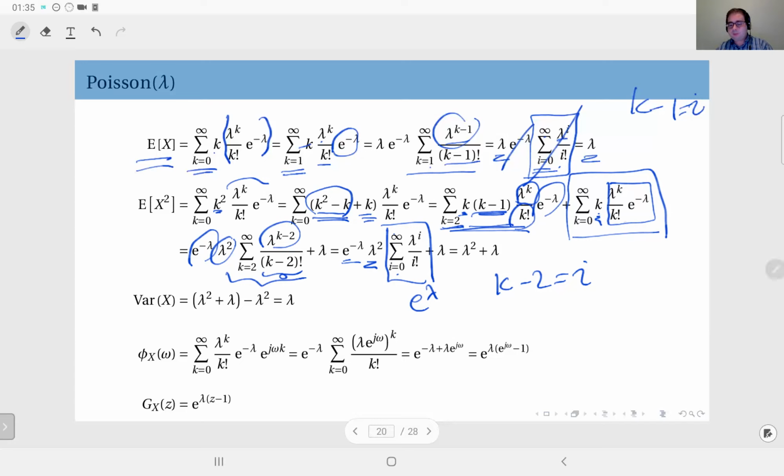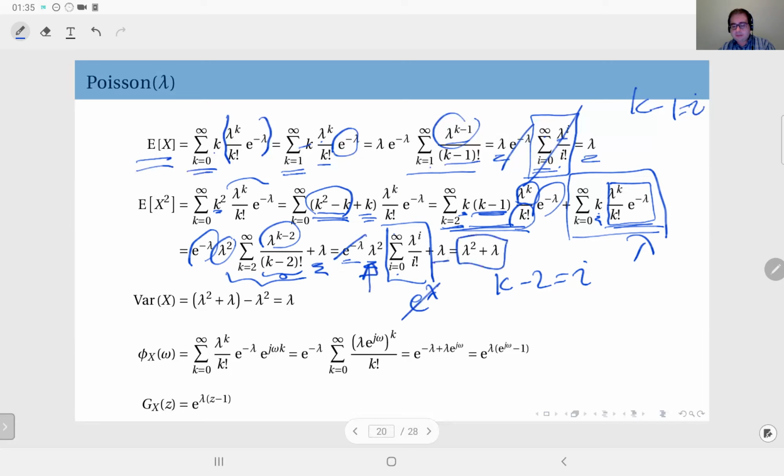This is the PMF of the Poisson distribution, and when you multiply it by k and add them up, you should recognize this sum as the expected value of the Poisson distribution. So just put lambda in this case. So that is lambda. I have here e to the minus lambda canceled out with e to the lambda, and I just have lambda squared plus lambda.